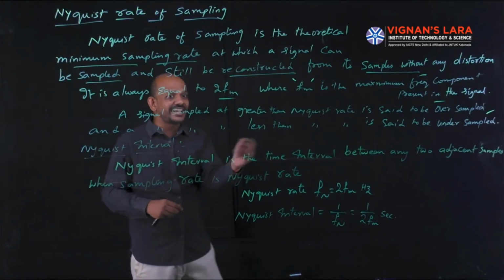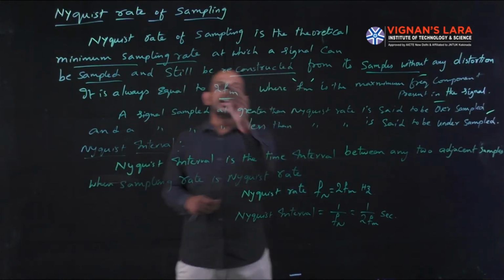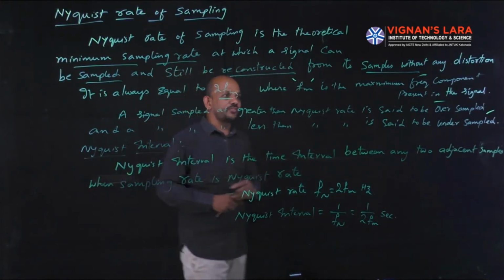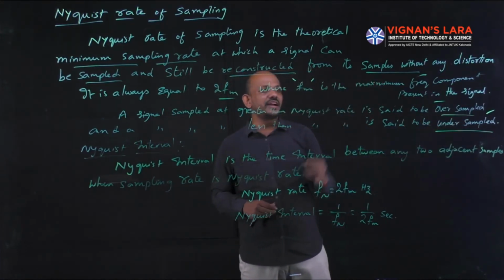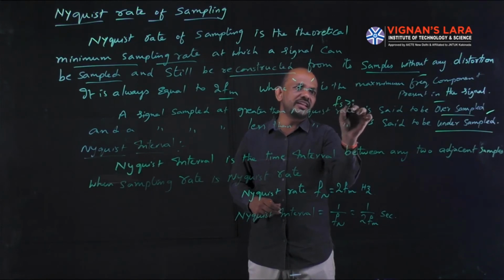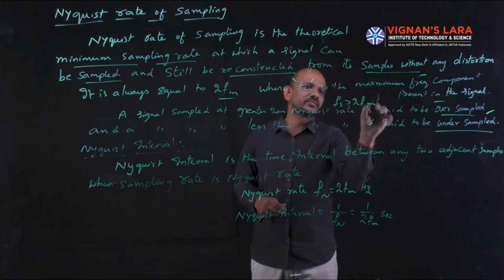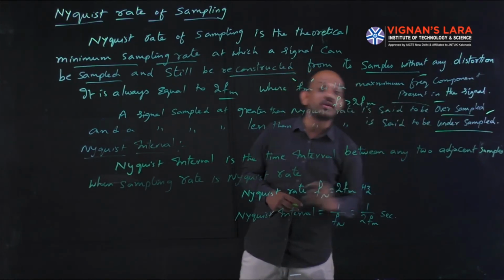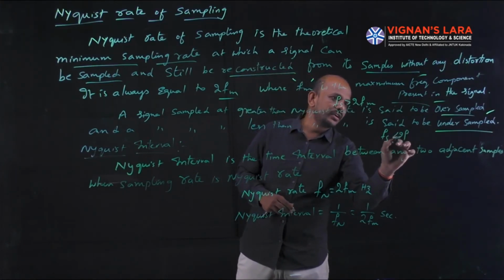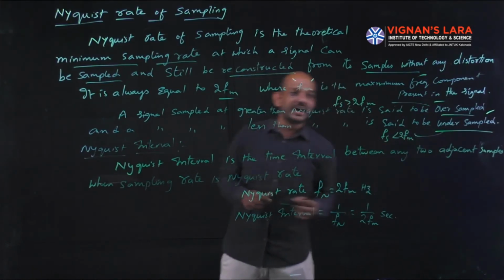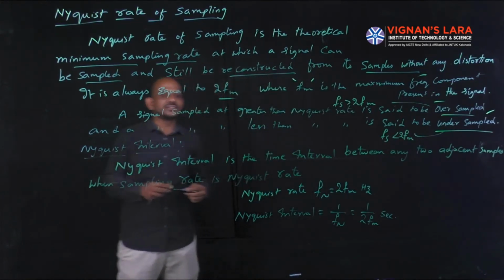at less than Nyquist rate, that is, Fs less than 2 FM, is said to be undersampled. Simply, if Fs is greater than 2 FM, then that is oversampled. If Fs is less than 2 FM, that is undersampled. So in undersampling we will get aliasing.